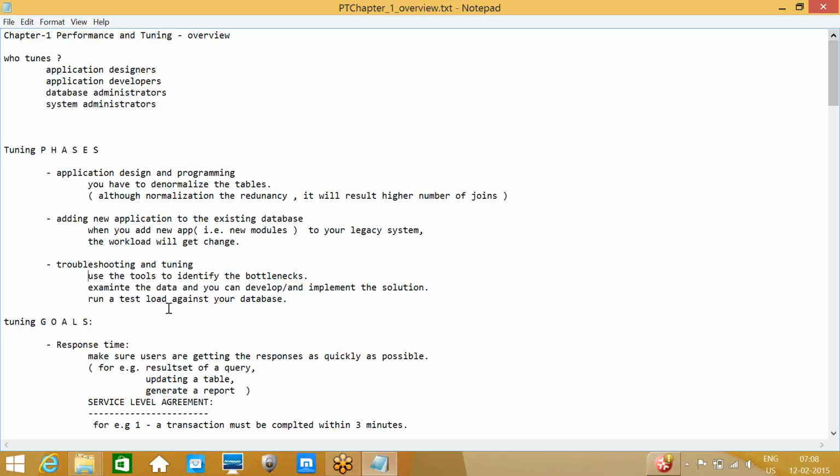Before moving the code to production, we will implement the changes in development or QA environments, right? If you are able to identify the complex or big queries from the development environment itself, we can avoid those issues coming in production.